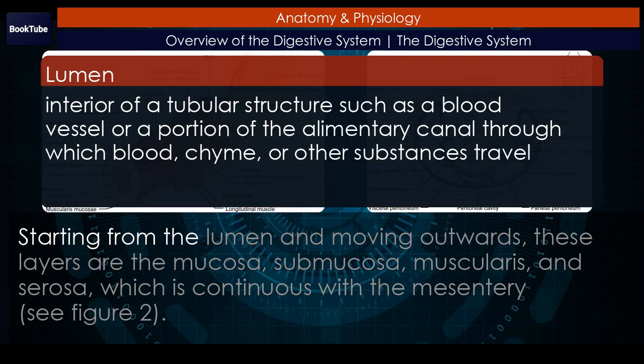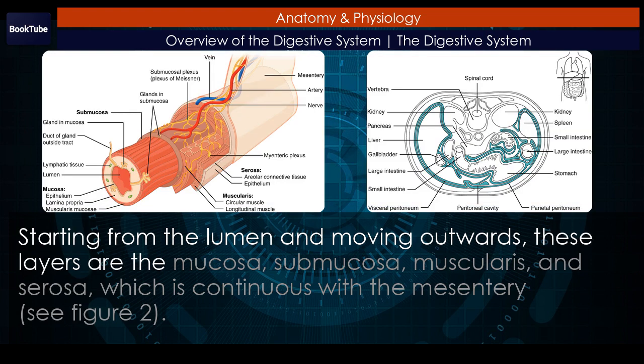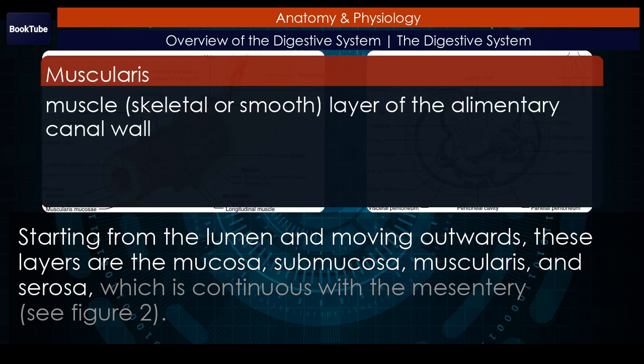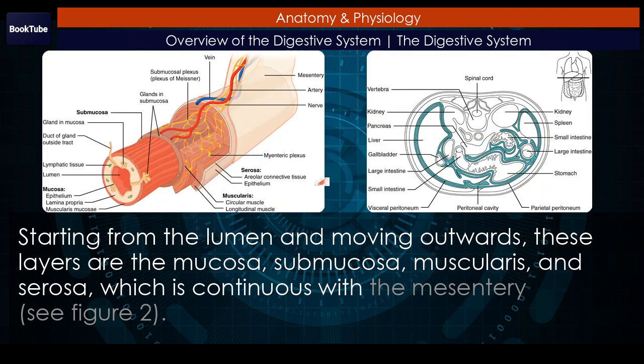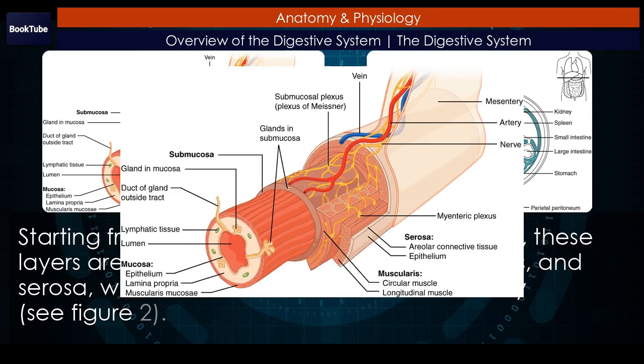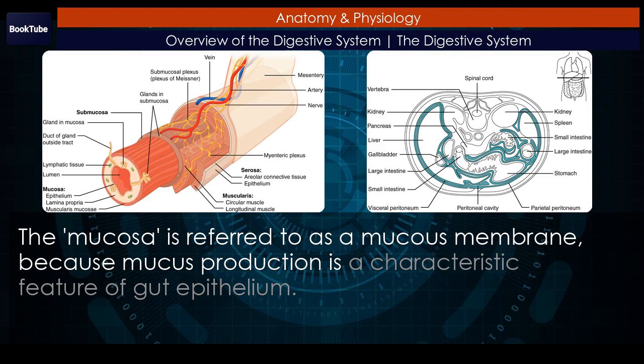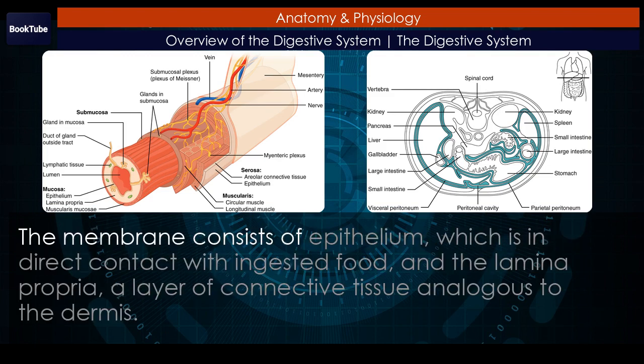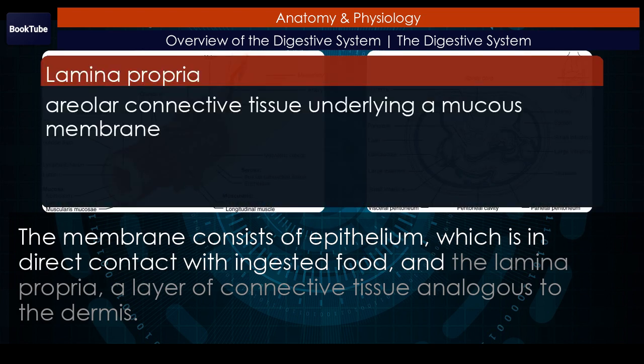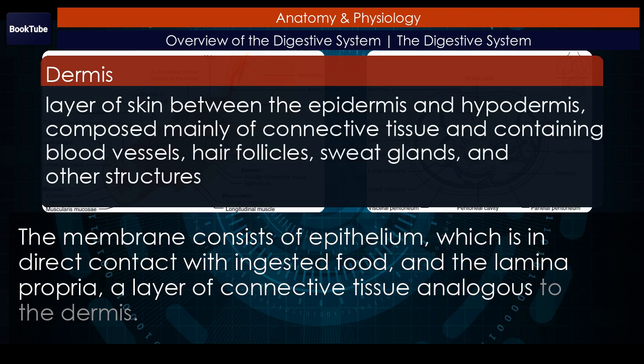Starting from the lumen and moving outwards, these layers are the mucosa, submucosa, muscularis, and serosa, which is continuous with the mesentery. See Figure 2. The mucosa is referred to as a mucous membrane because mucus production is a characteristic feature of gut epithelium. The membrane consists of epithelium, which is in direct contact with ingested food, and the lamina propria, a layer of connective tissue analogous to the dermis.